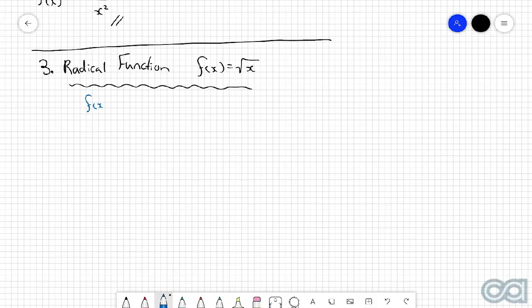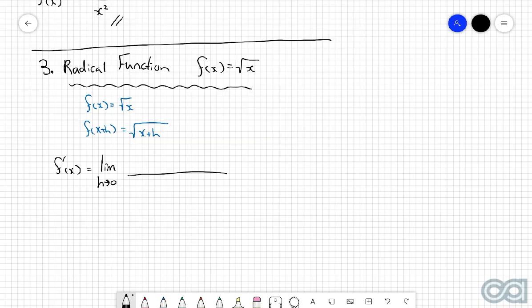So in this case, f of x is still just the square root of x. So then f of x plus h will be the square root of x plus h. Writing out our standard form for f dash of x with the first principles notation, it's the limit of h approaching 0 of f of x plus h minus f of x divided by h.